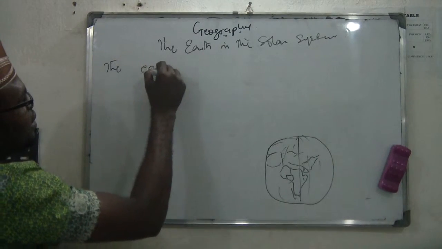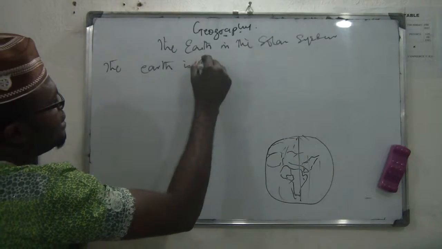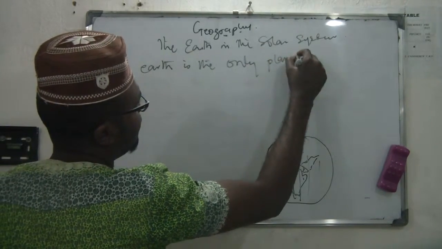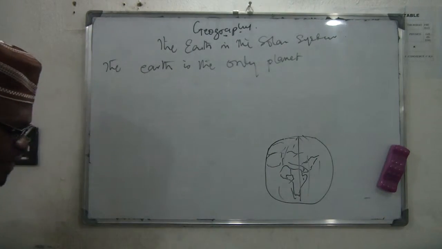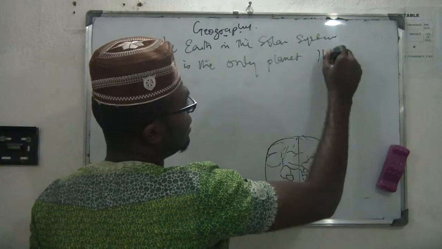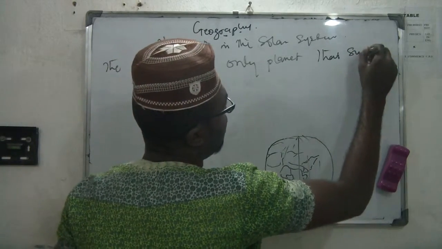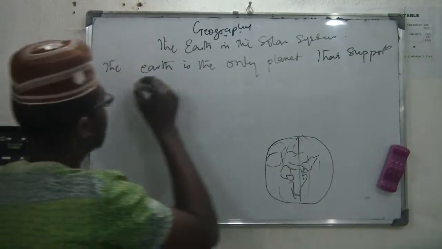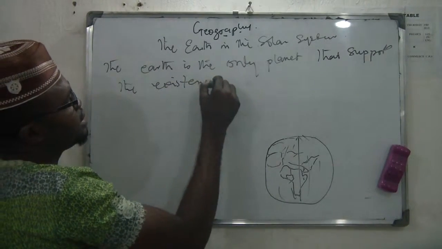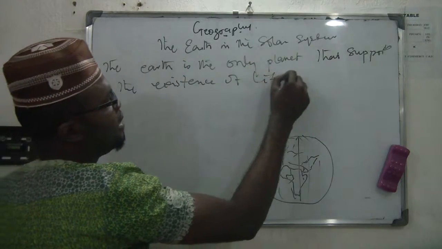For now, the Earth is the only planet that supports the existence of life.